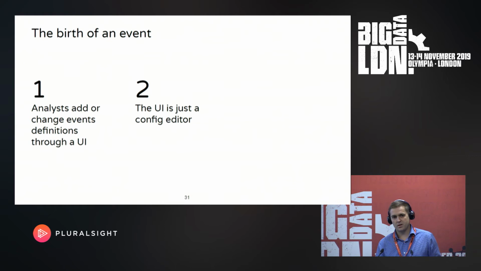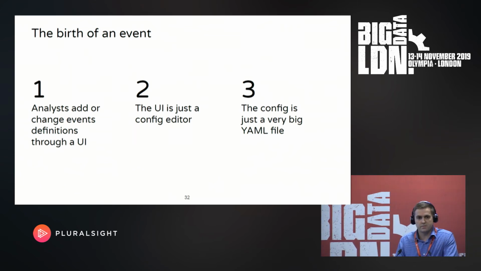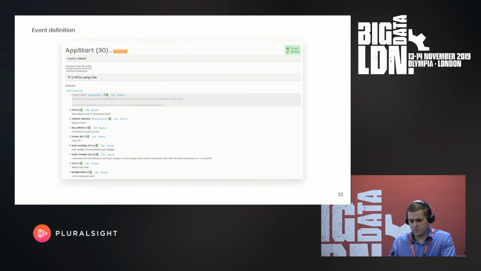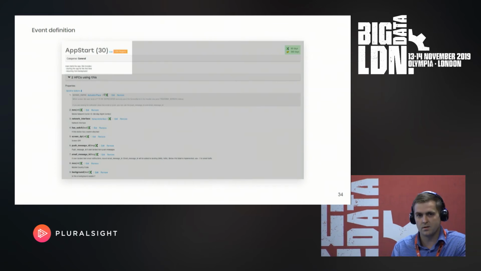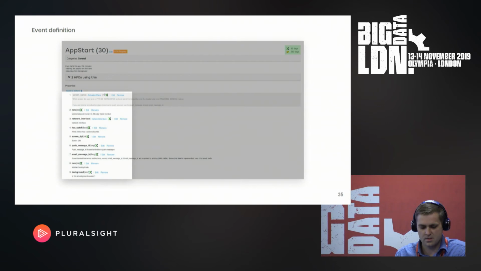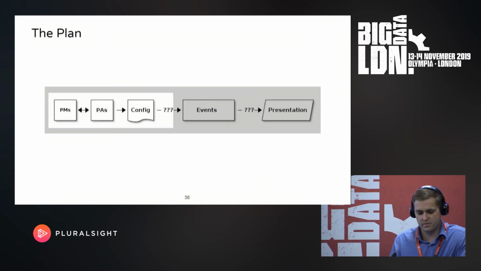So there's a config behind it all that has all the events, all the data that is going to be sent or received. So the config itself is just a very, very big YAML file, right? And this is the interface we use to edit the config itself. So you can see the event type on top with a small description, some properties with event property types, and also descriptions and names, obviously. So this is how they define events.